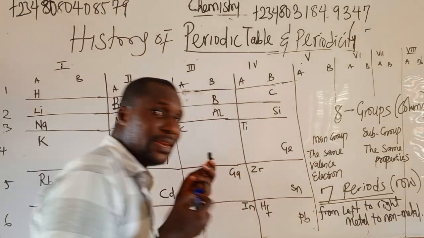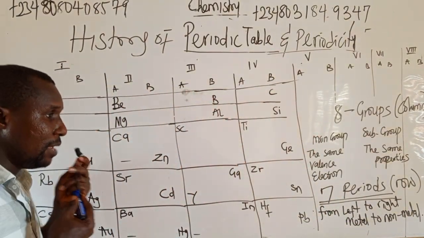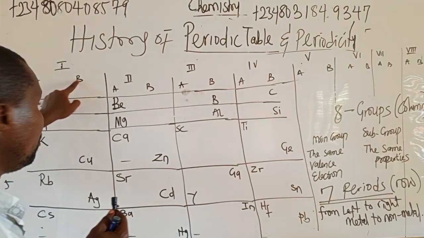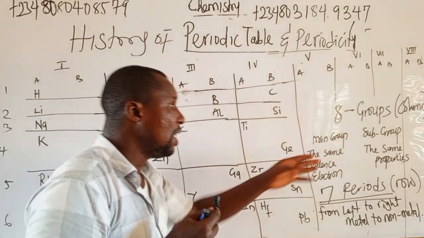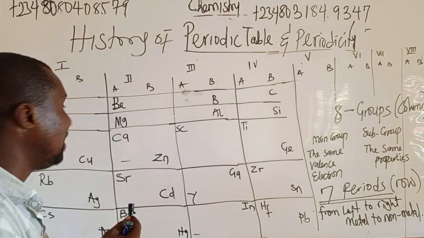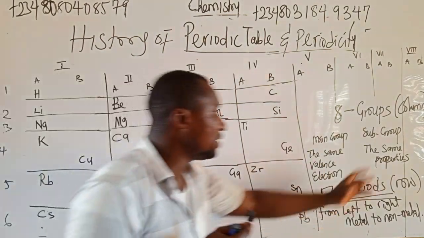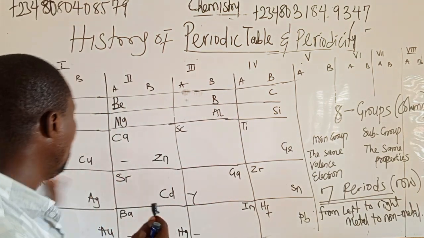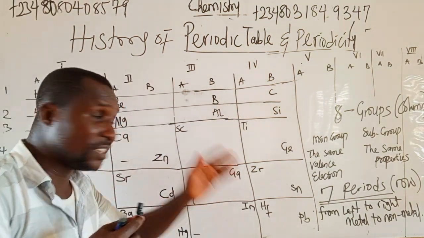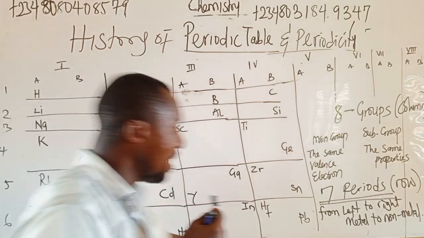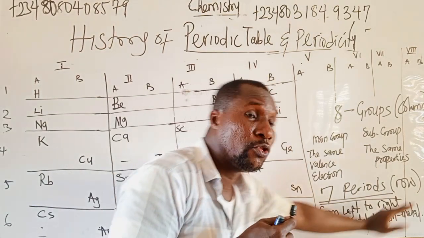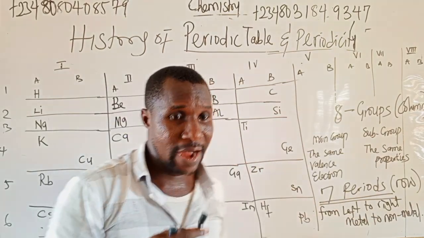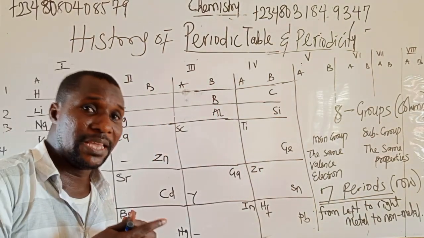Take note, according to Mendeleev periodic table. That means Mendeleev periodic table has 8 groups, and each group has A and B, the main group and the subgroup. Elements in the main group have the same valence electron, while elements in subgroup have the same properties. Then the 7 periods: as we move from left to right across the period, we have metal at the left, then non-metal at the right. That is Mendeleev periodic table.